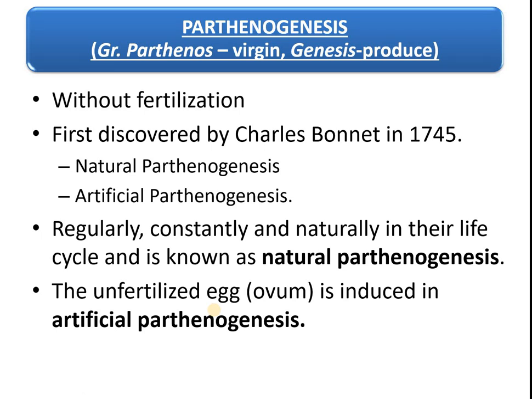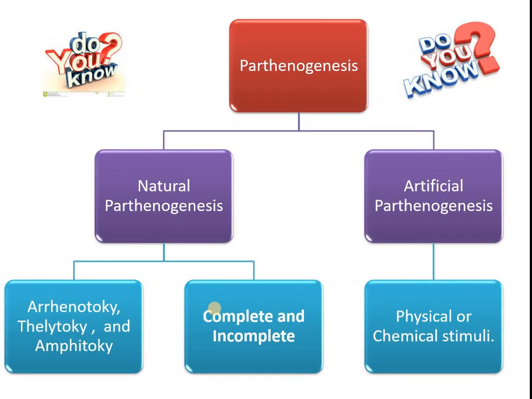The unfertilized eggs are induced either by physical or chemical method. Do you know about parthenogenesis? It is divided into natural and artificial. Now only we studied. And here, this is very new for you. You must know the meaning for this.